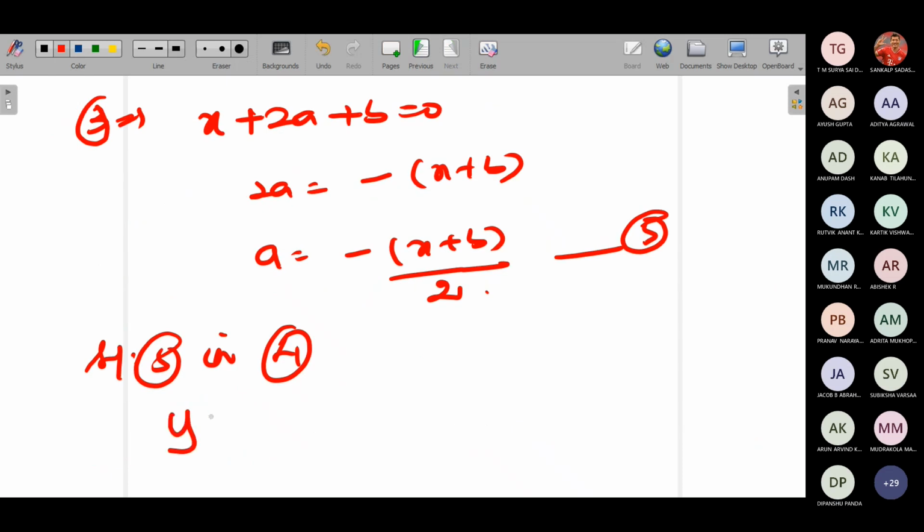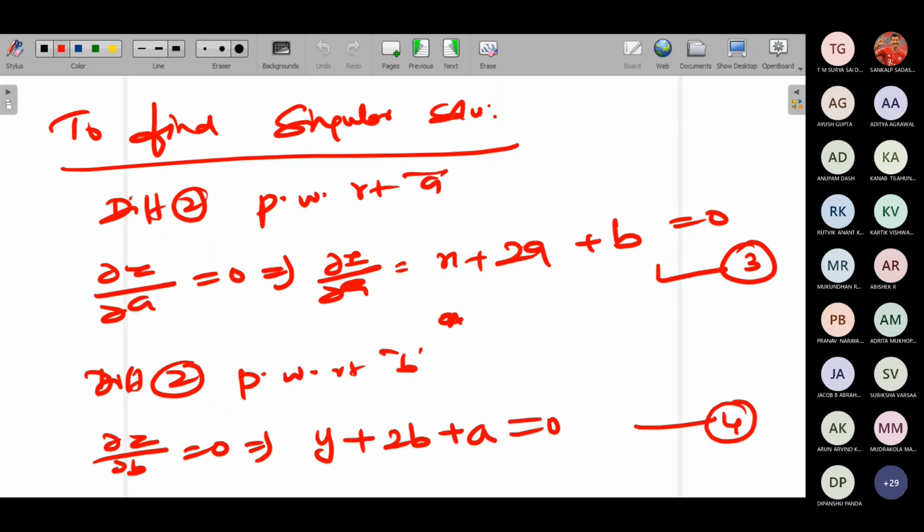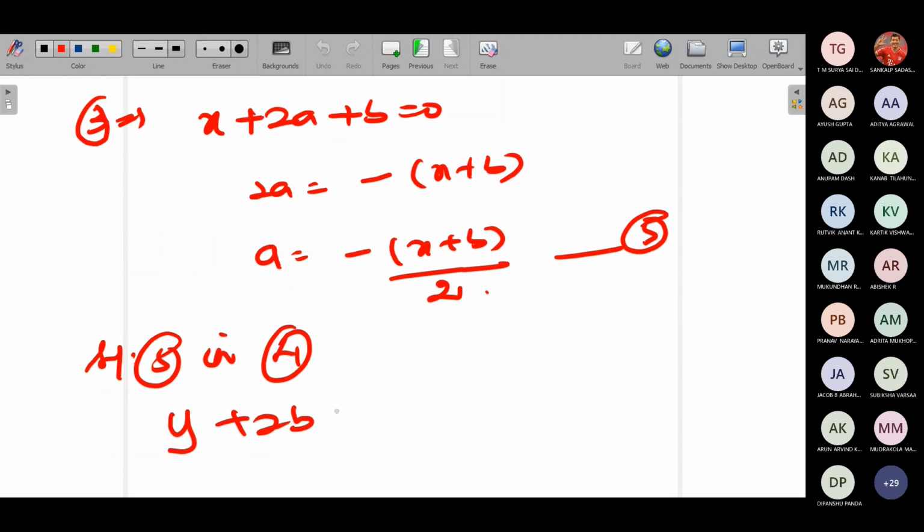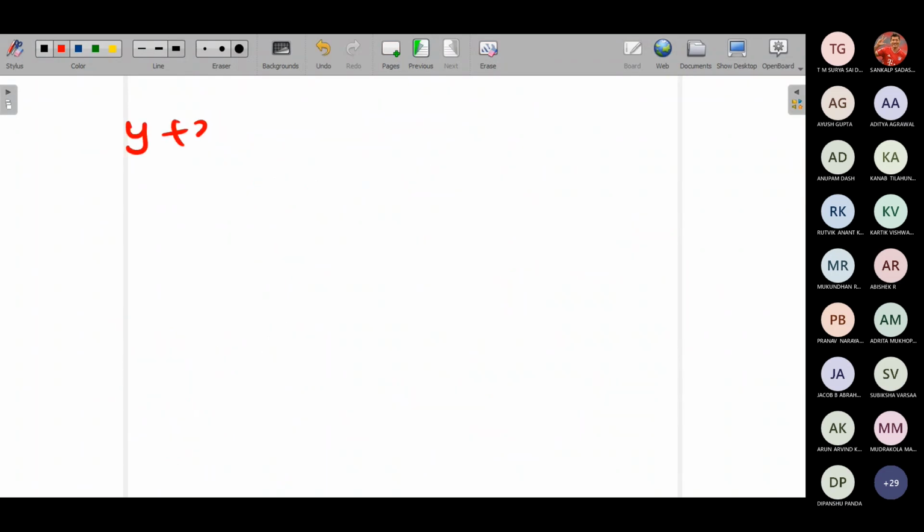So y plus 2b plus a, where a is minus of x plus b by 2, is equal to 0. Now we'll try to find the value of b. So what will it be? y plus 2b minus x by 2 minus b by 2 equal to 0.